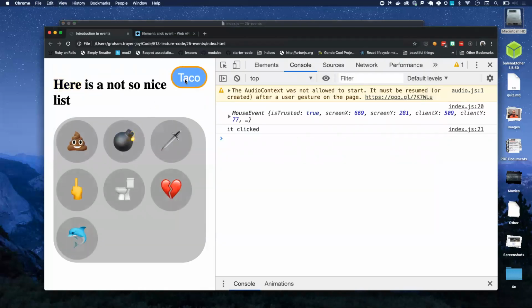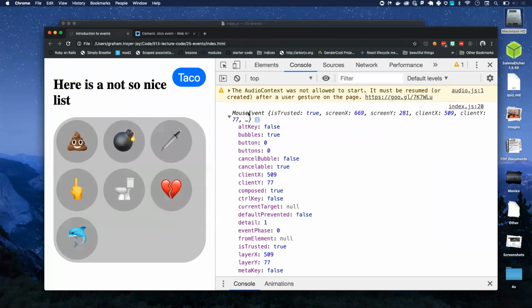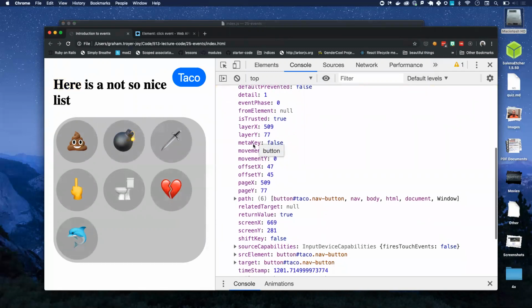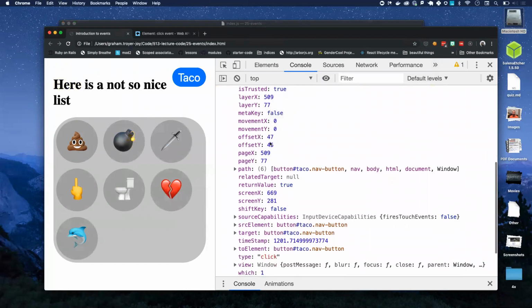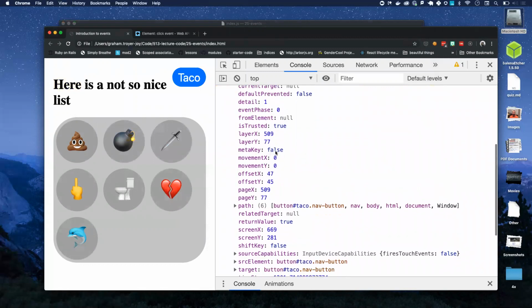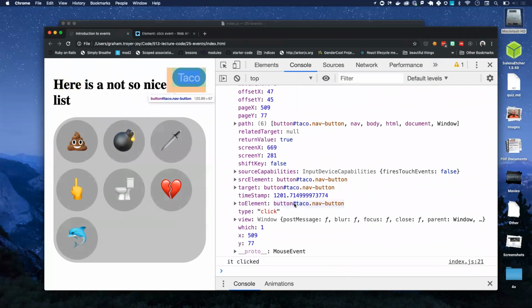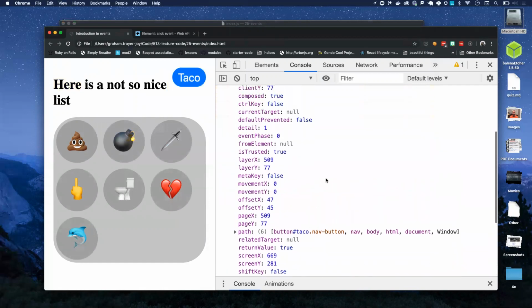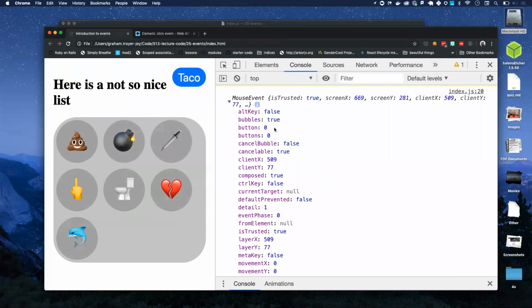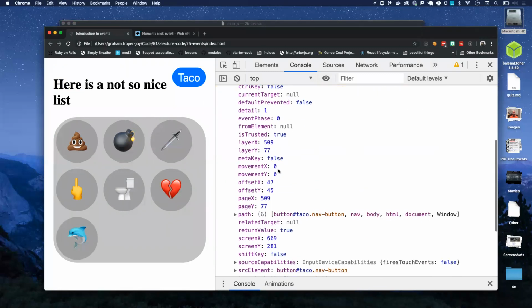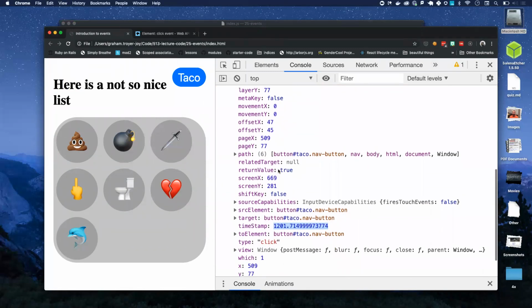When I click this button, I've got an object. It's a mouse event, just like MDN said. Put it under that header. And it has all this information about where I clicked, what I clicked, and when I clicked. And that's about it as far as what we need to know.